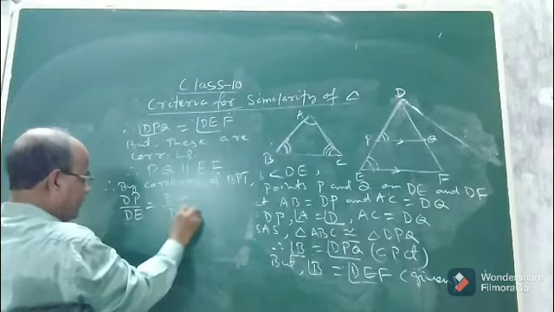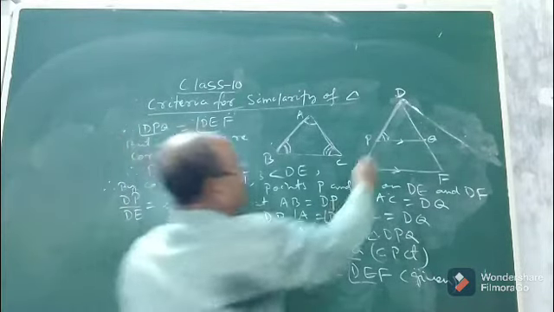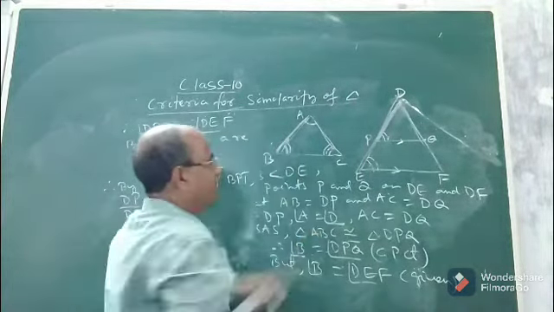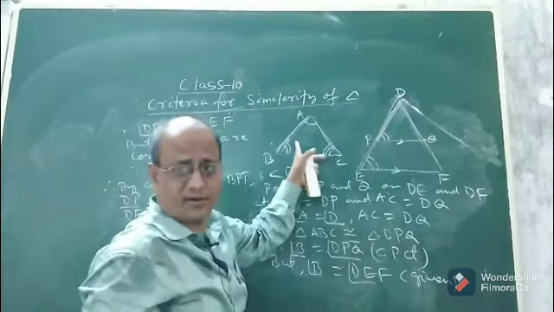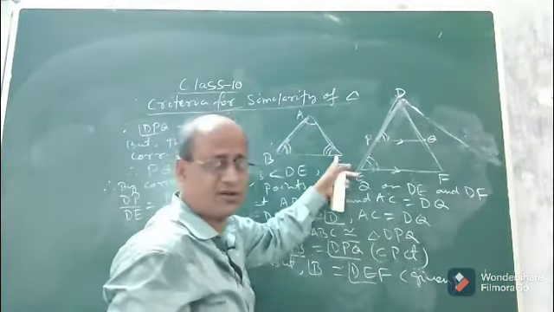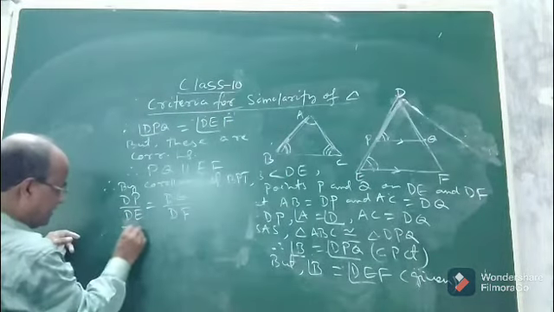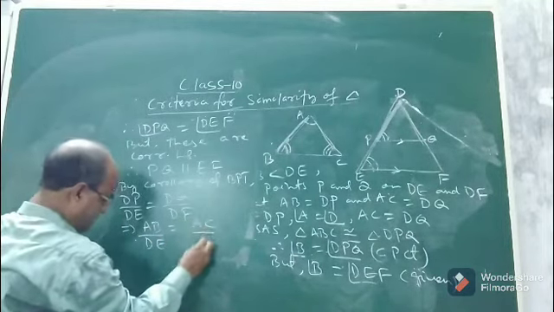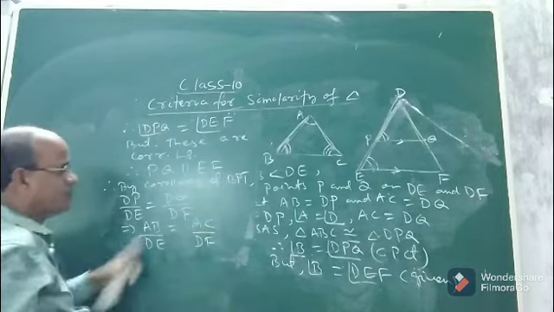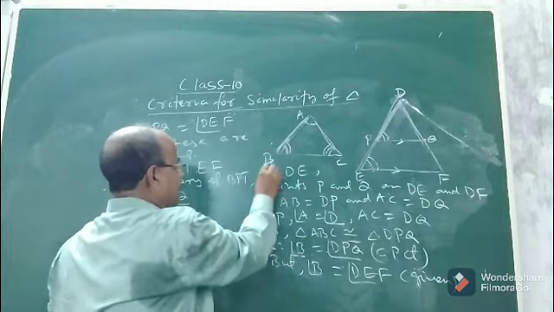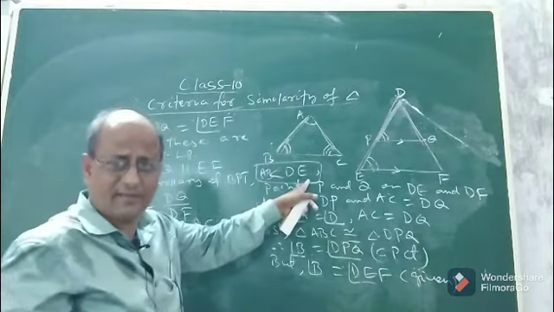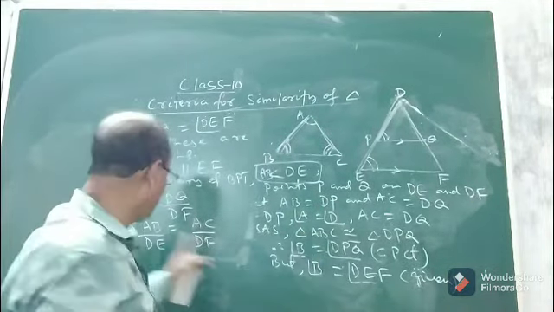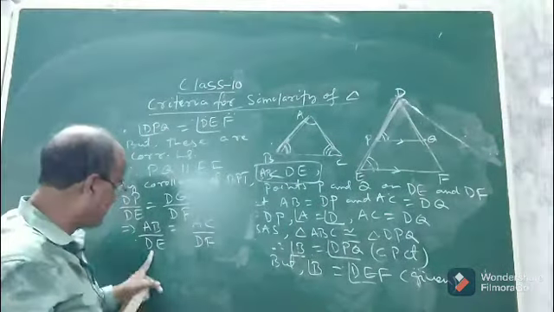Now see children, we got DP by DE equal to DQ by DF, but DP is equal to which one? DP is equal to AB by construction and DQ equal to AC by construction. So in place of DP we can write AB by DE, and in place of DQ we can write AC by DF. So following this logic or argument, we saw that AB by DE equal to AC by DF.